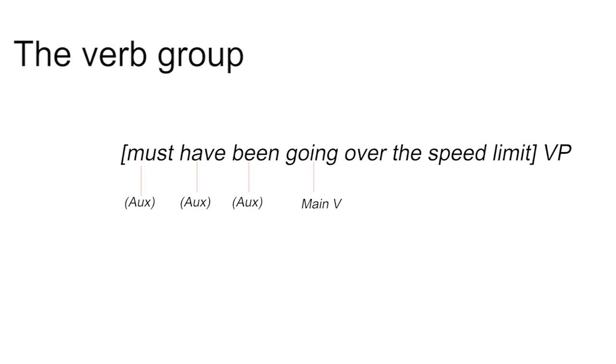The verb group. Since auxiliaries are also a kind of verb, it's possible for a verb phrase to have more than one verb in it. The main verb is always the head of the phrase. The main verb, together with any auxiliaries, is called the verb group. So the verb group is a part of the verb phrase, but there can be more things in the verb phrase than just the verb group.